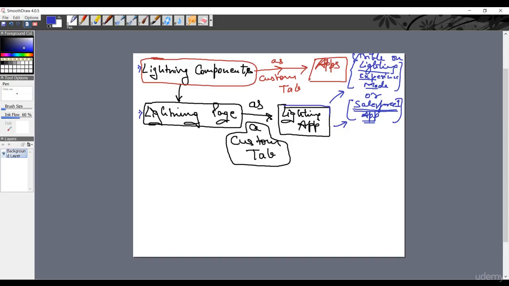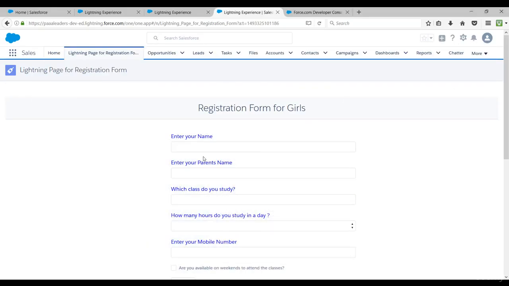So now we understand that a lightning component can be added as a custom tab, and this custom tab can be added to various apps. These can be visible only in Lightning Experience mode or in the Salesforce One application. Similarly, the lightning page can be added as a custom tab to lightning applications, and it would be visible in Lightning Experience mode or the Salesforce One app. Okay. Fine.